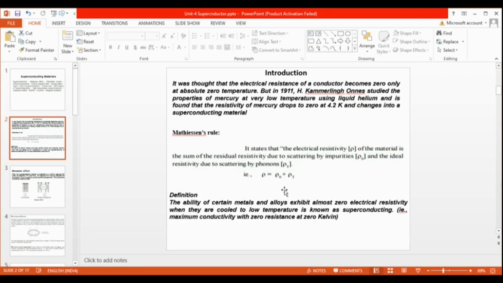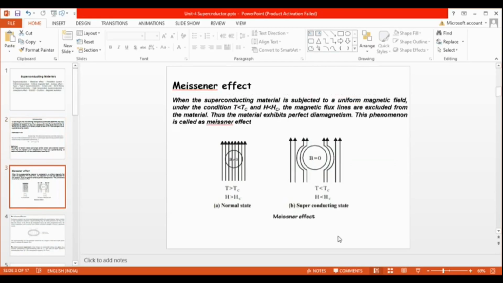The definition of superconductors: the ability of certain metals and alloys to exhibit almost zero electrical resistivity when they are cooled to low temperature is known as superconducting behavior. The maximum conductivity with zero resistance is at 0 Kelvin. This is about superconductors.